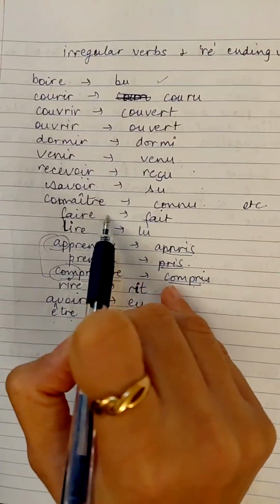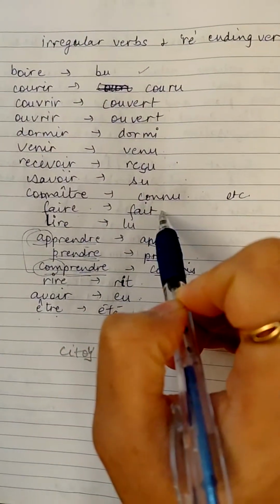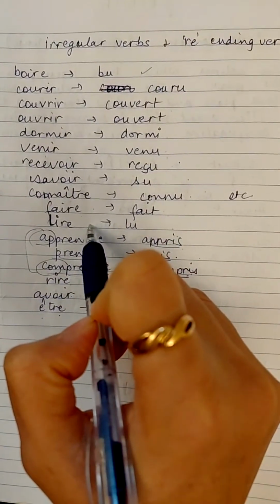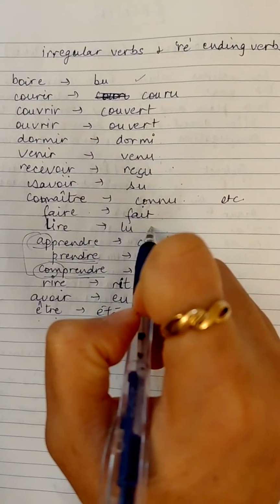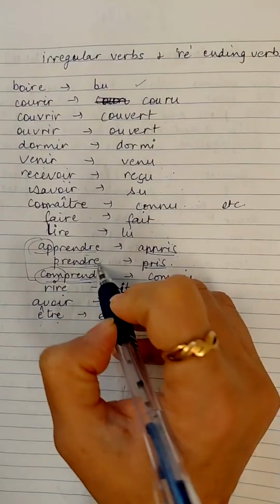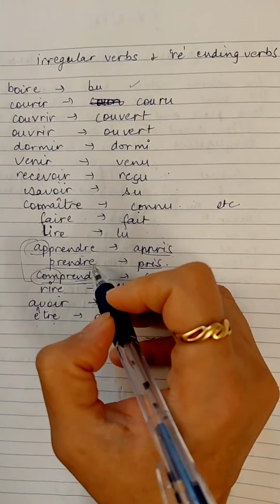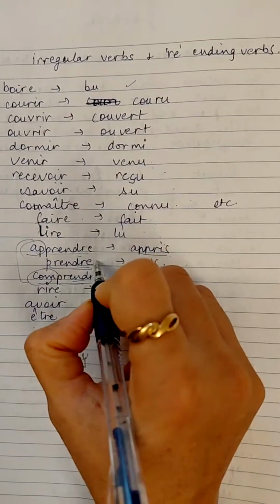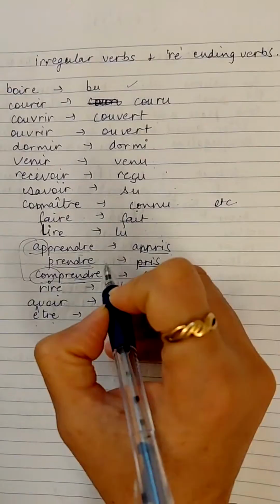Faire, to do or to make. The past participle form would be fait. Lire, to read. The past participle form would be lu. Alright. Then we have more verbs here. Prendre. I'll do prendre first and then I move on to apprendre and comprendre, right? Prendre means to take. The past participle form is pris.